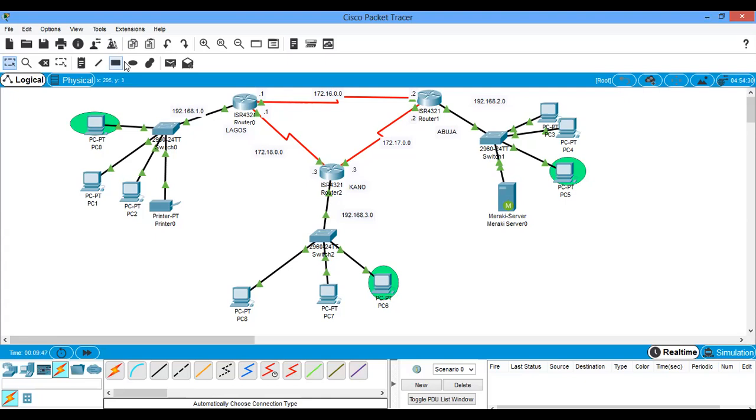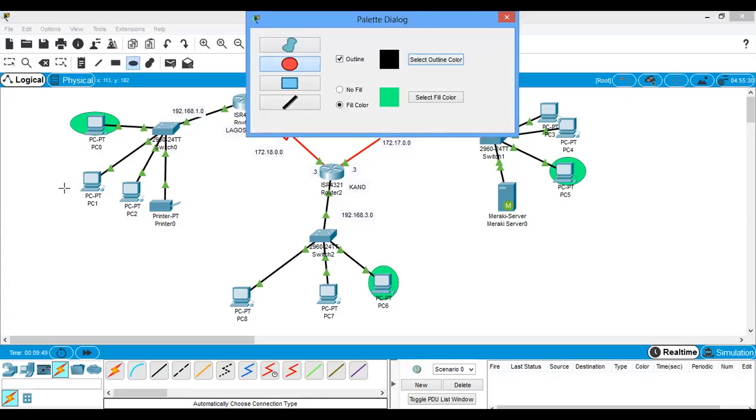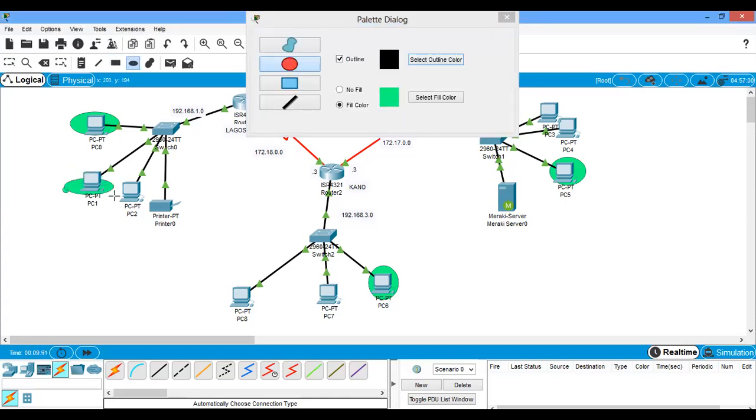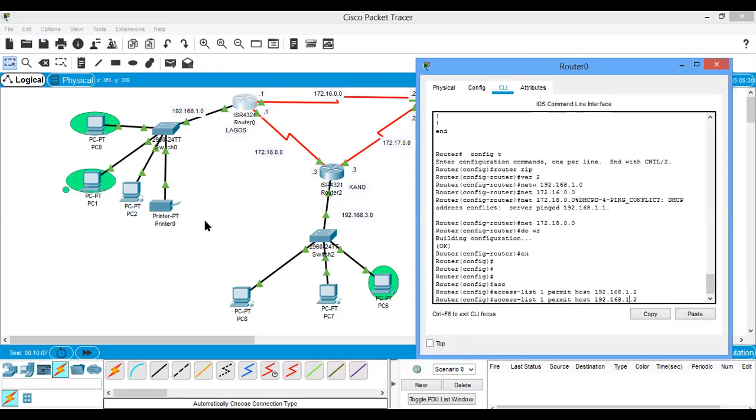Let's assume I want to permit only 2 persons. This one has IP address of 1.4. So I also permit 1.4.